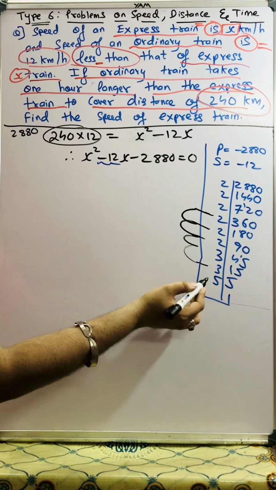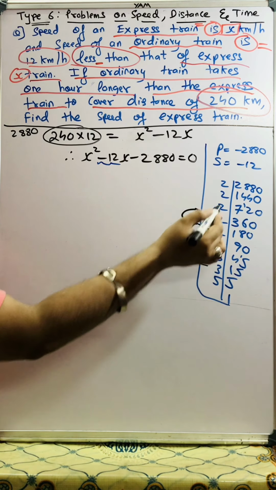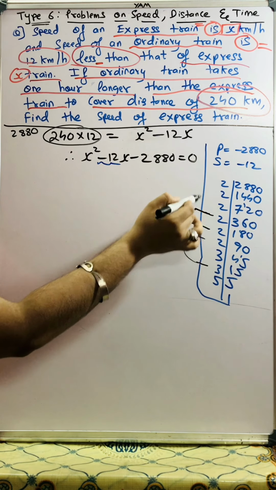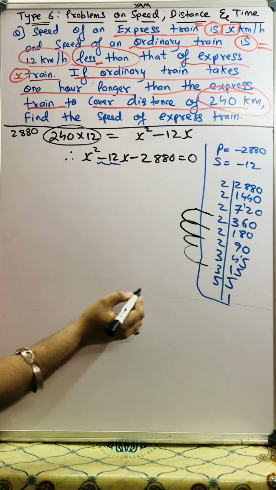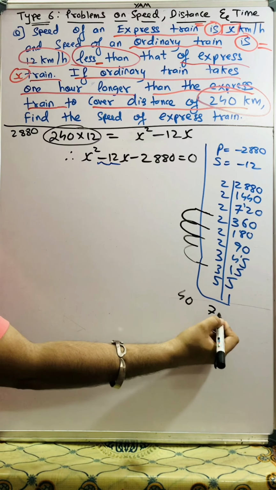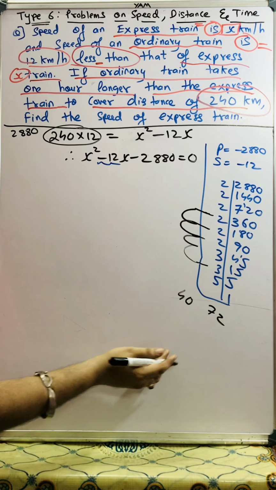And what is remaining here? From here 5 is remaining, and from here 2 is remaining. 2 twos are 4, 4 twos are 8, and 8 fives are 40. So one number is 40 and the other is 72.